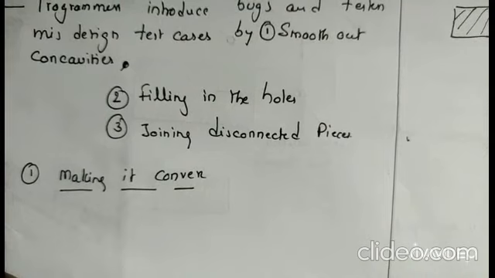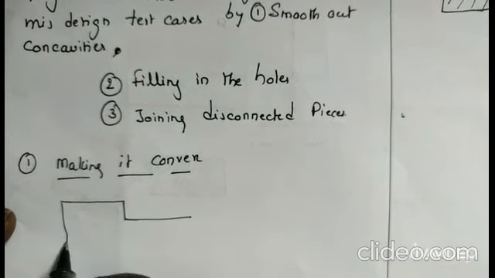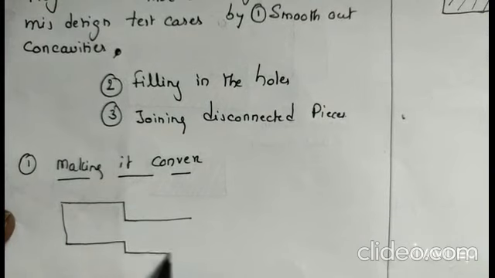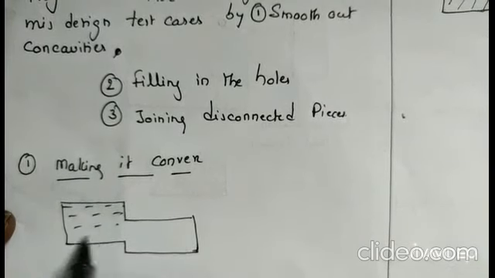Let us draw one example for this: concavities. Like this, one domain is present.